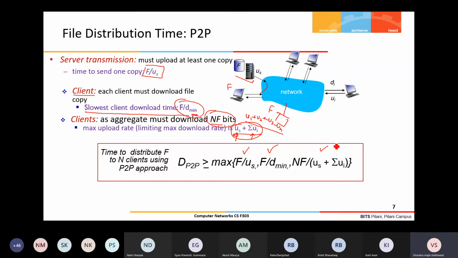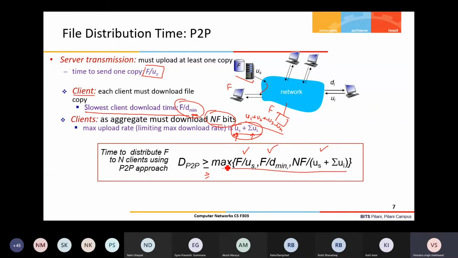Whichever component is the maximum will be the minimum time required to distribute the file among n clients using peer-to-peer. And it is greater than or equal to, because there are other delay components, so definitely it will be more than that. But we have ignored those in the client-server architecture as well as in peer-to-peer, so both are comparable now.